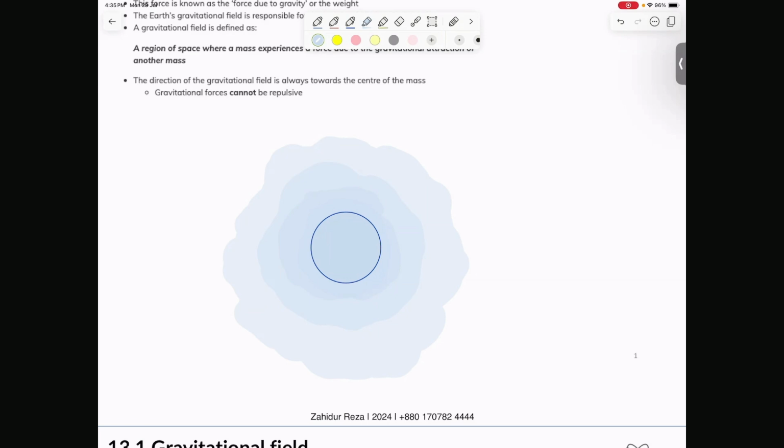Okay, so the force of gravity and the field is actually infinite. But here's the catch, though: it's not equally strong everywhere. The further you go, the weaker it gets. So how do we represent that in a diagrammatic way? I tried one way, I don't know if you can see it on your screen, but I'm using shades to show different strength. If you look at the diagram that I tried to draw here, you'll find that